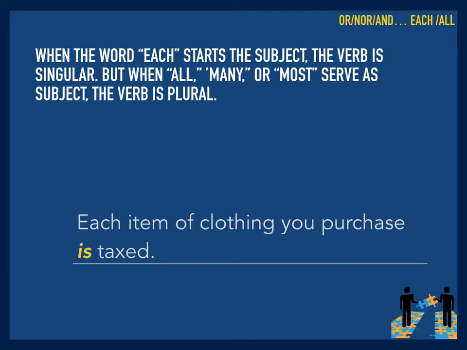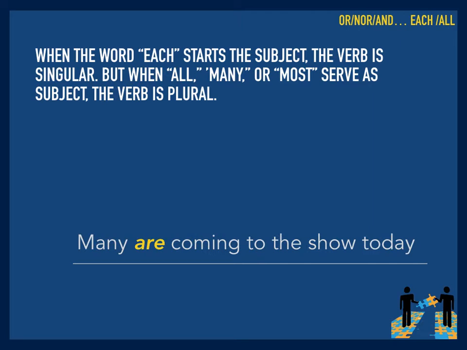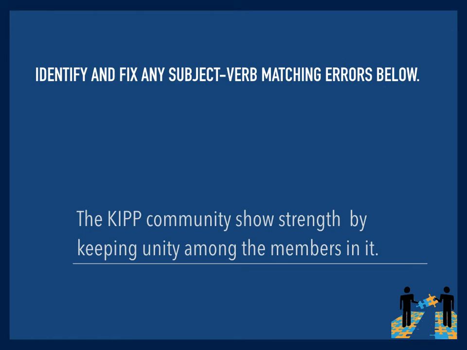All right, and then we kind of get tripped up with these words like each and all, many or most. So each item of clothing you purchase is taxed. We're talking about each single item. So we want the verb to be singular. And then many, exact opposite, is referring to many people or many things. It's plural. All right, so I want you to identify any subject-verb matching errors in the sentences below, and then correct them.